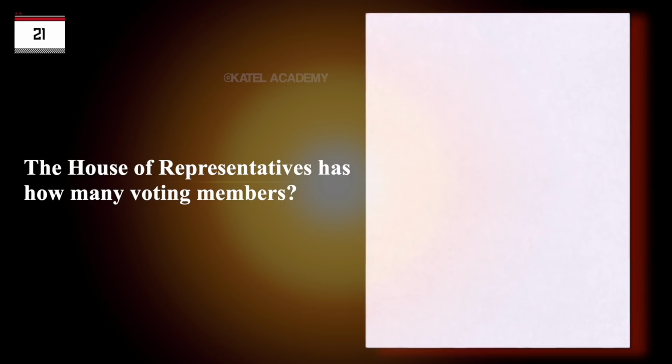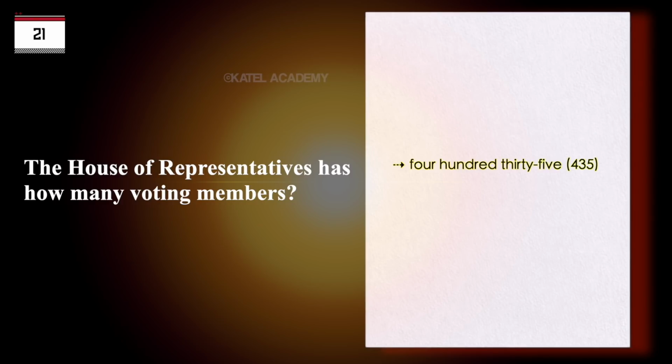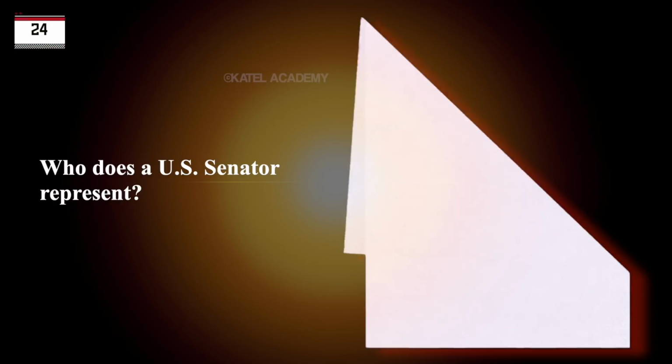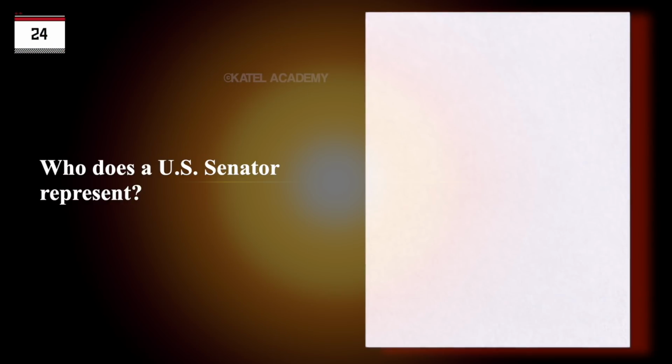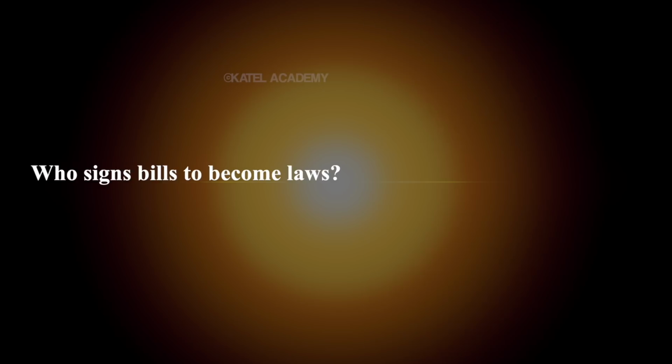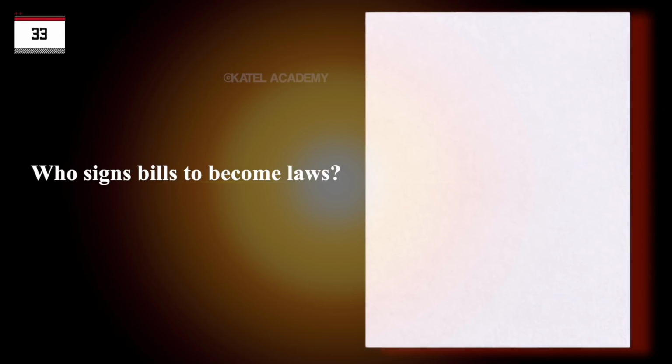The House of Representatives has how many voting members? 435. Who does a U.S. Senator represent? All people of the state. Who signs bills to become laws? The President.